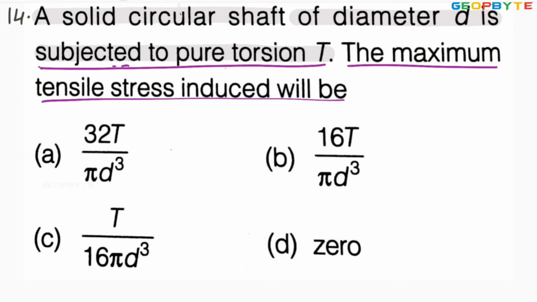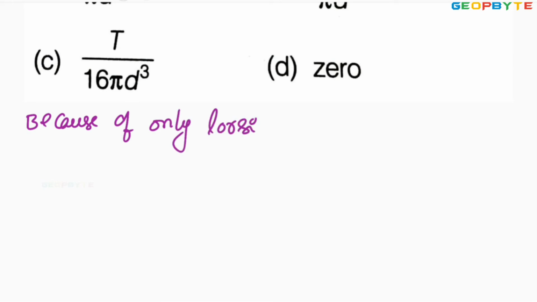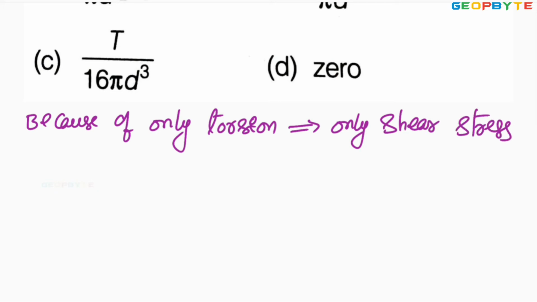Dear friends, because of only torsion, only shear stresses are developed.